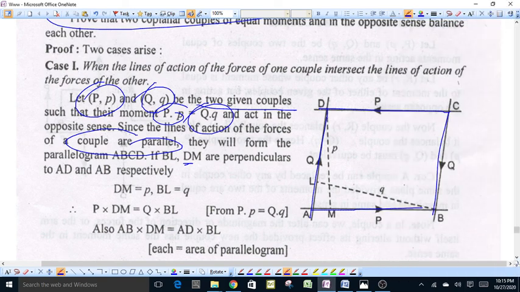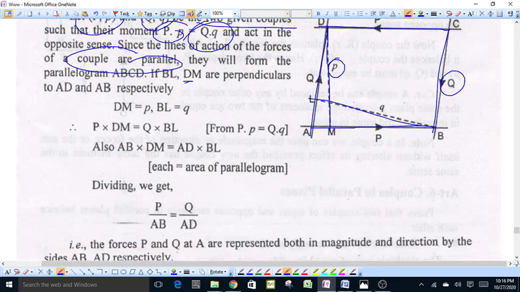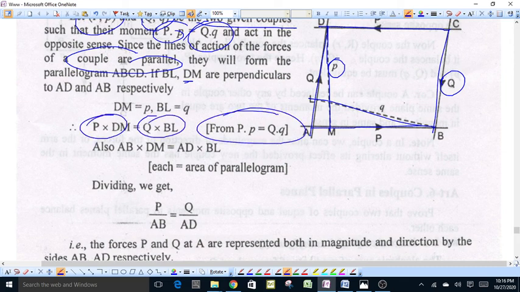for the first couple, suppose the perpendicular distance between the lines of action of both the forces is equal to dm, and we draw a perpendicular from B on AD, equal to BL, which is the arm of the couple having either force equal to magnitude Q. Now, because moments of both the couples are equal, P into dm will be equal to Q into BL.